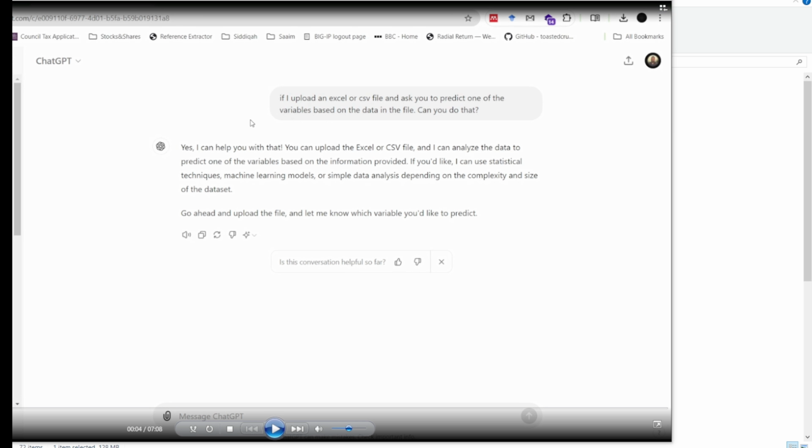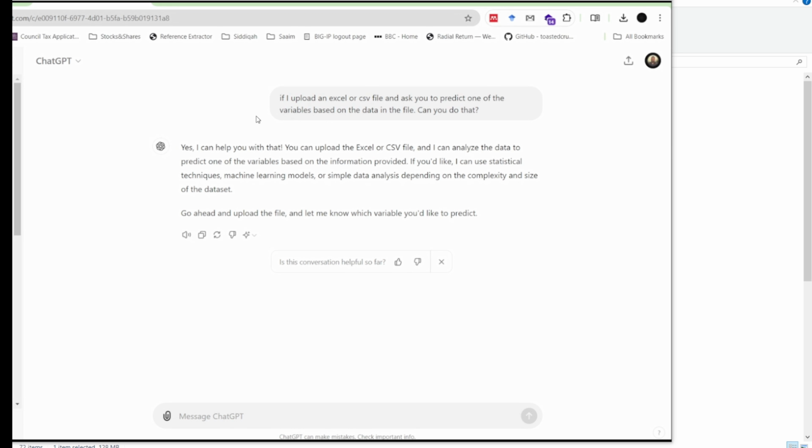So I have asked firstly the ChatGPT. Again, this is ChatGPT 4. I have a free version. I have no paid version. I'm a poor academic, so I can't buy that or afford that.